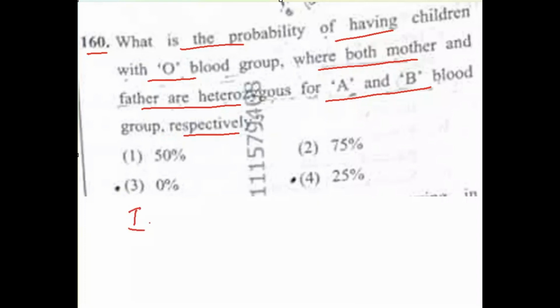Mother has A blood group, but as they have written both are heterozygous, so we'll put it like this, IAi, crosses with the father, who is having B blood group, he is also heterozygous. Now we have to cross, these are the parents. When we cross, we get